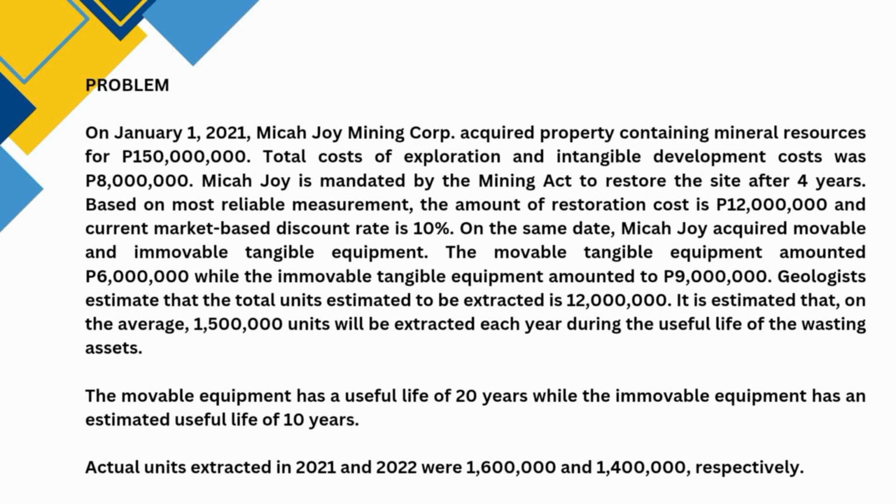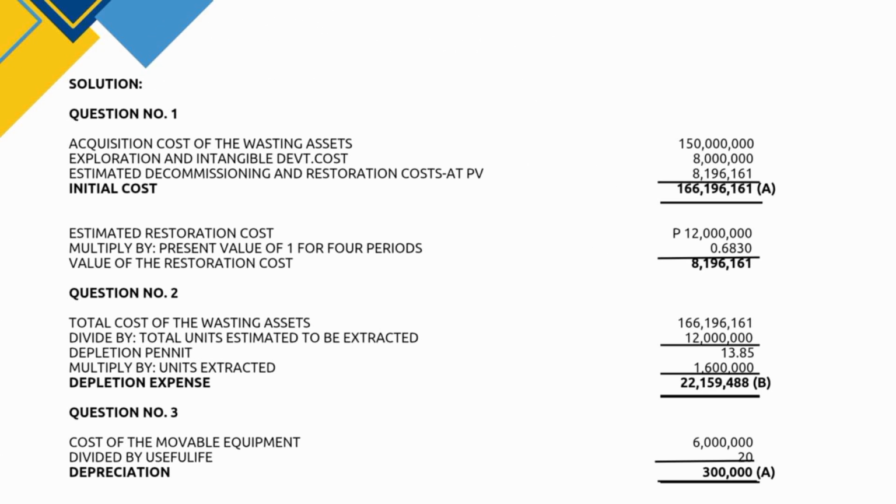Actual units extracted in 2021 and 2022 were 1,600,000 and 1,400,000 respectively. Now, for question number 1, how much is the initial cost of the mineral deposit?